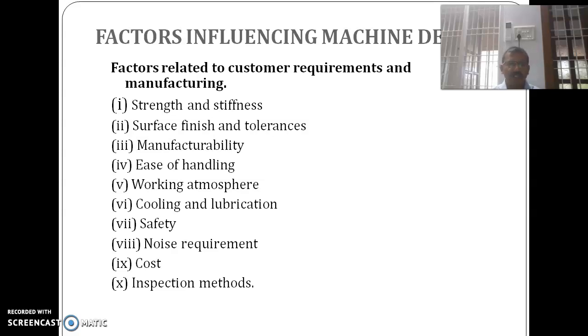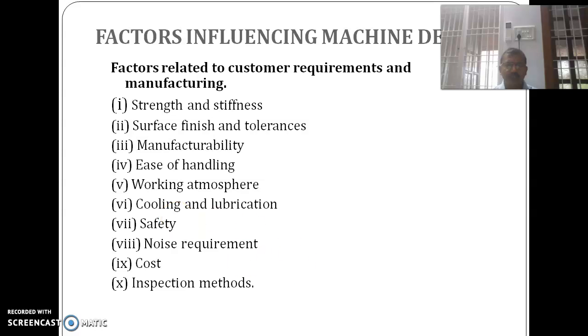And the surface finish and tolerances: how much surface finish is required for the product, and tolerances. Tolerances are the upper control limit and lower control limit for the products. Manufacturability is also a factor influencing machine design, and ease of handling. It should be easily transportable and should work in any working atmosphere. Cooling and lubrication are also factors. Safety, noise requirement, cost and inspection methods are all factors affecting customer requirements.